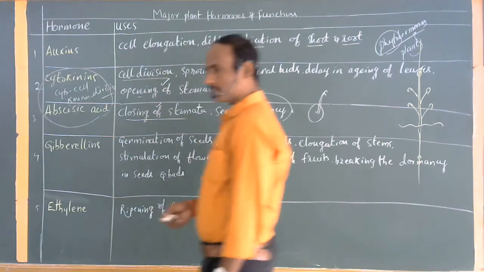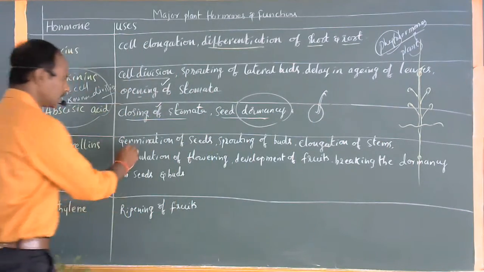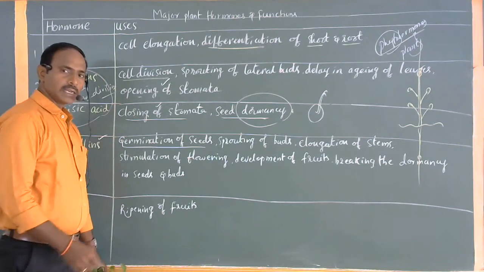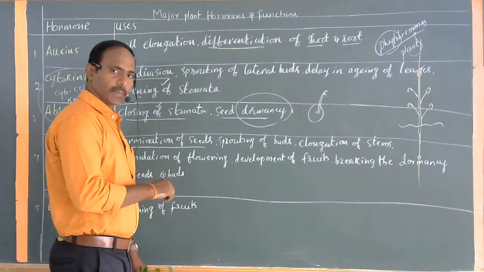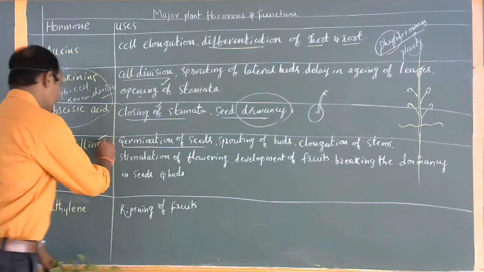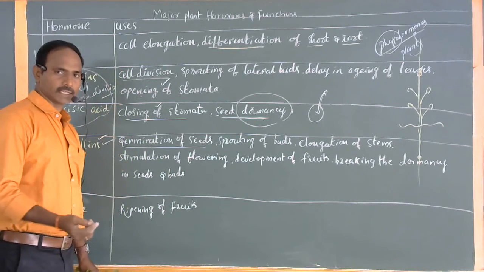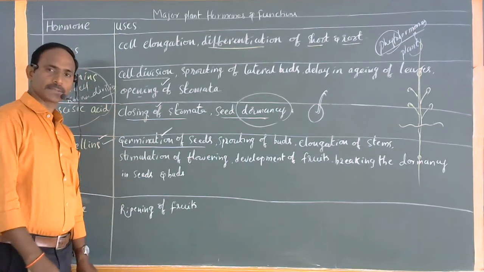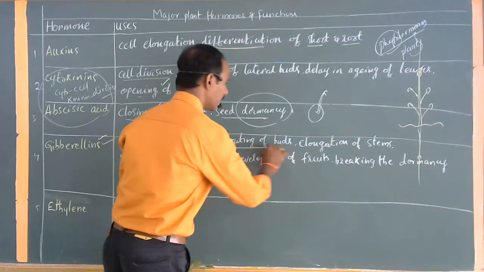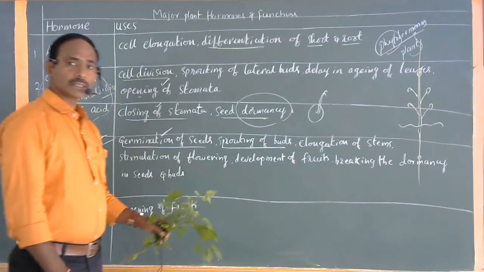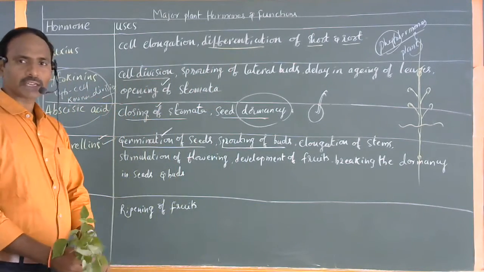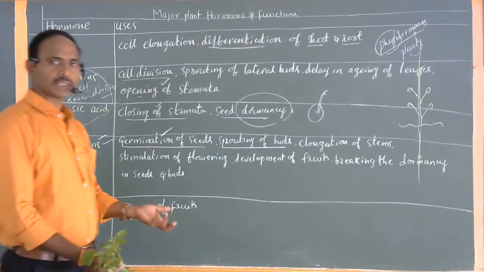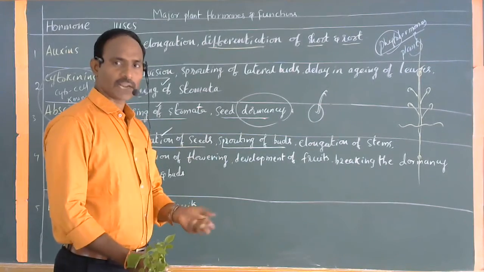Okay. Next, gibberellins. Gibberellins are useful for seed germination and breaking the seed dormancy. When favorable conditions are available, the hormone gibberellins is ready to activate, so it can break the dormancy and is also useful for the germination of the seeds. Next one, sprouting of buds. When the buds present on the plant want to sprout, if sprouting is not possible, there is no chance of blooming, pollination and fertilization.